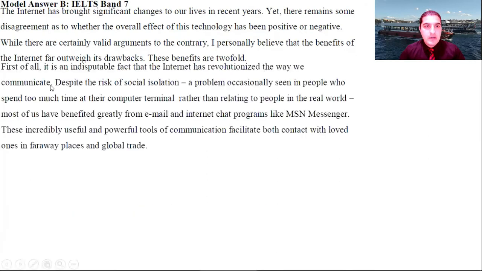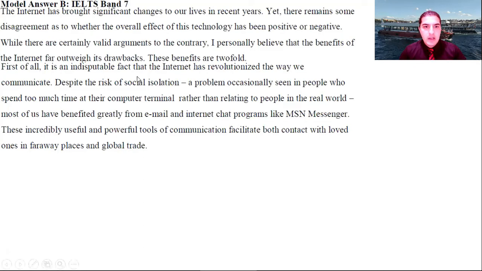So next paragraph, first of all, it is an indisputable fact that the internet has revolutionized the way we communicate. So as you can see, the same idea, but look at the wording, look at the grammar, and it uses passive voice in some matter.